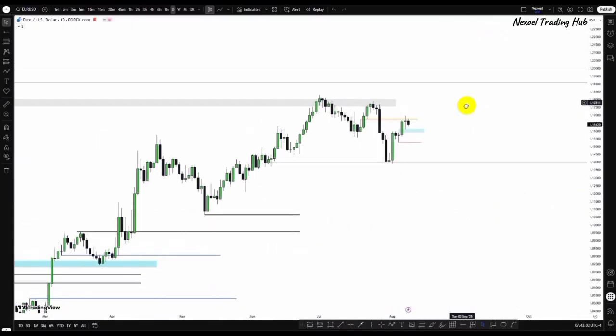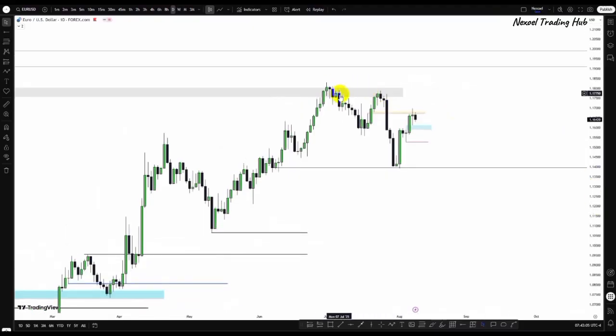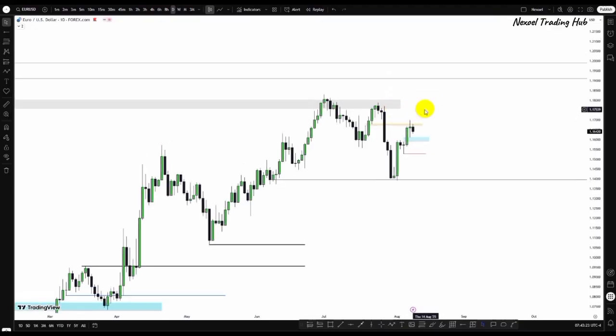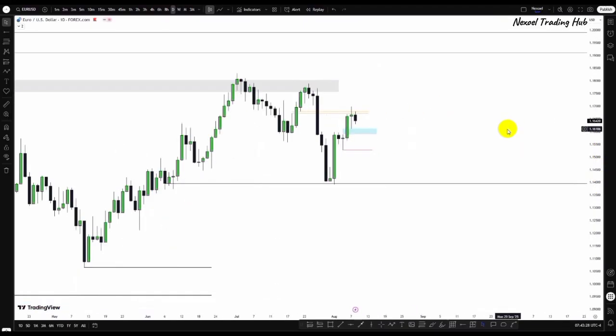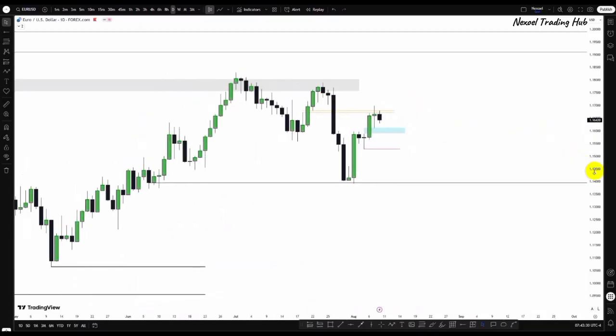But what we can see is we had this pullback to the downside when price mitigated the supply zone, and then returned and fell with an impulsive movement, giving us a failure swing here. Hence we may see the possibility of bearishness to the downside, since price is respecting this supply zone from the weekly time frame. But you must understand that the overall directional bias is bullish.